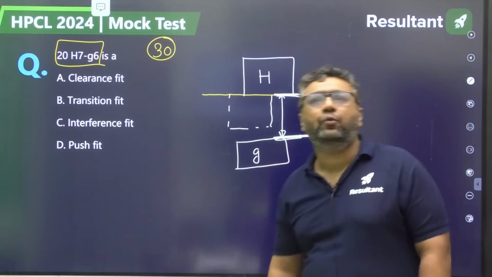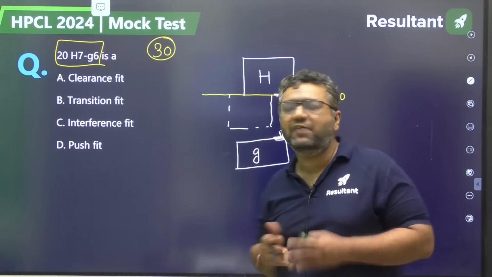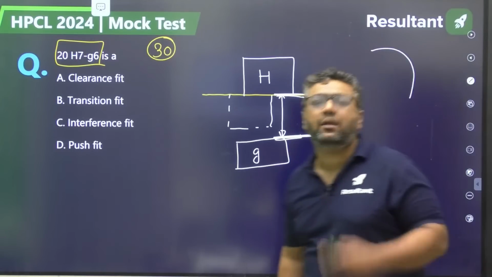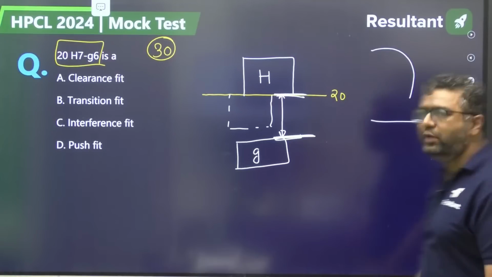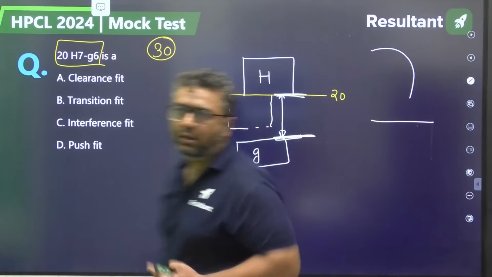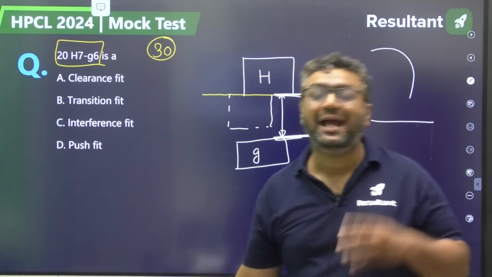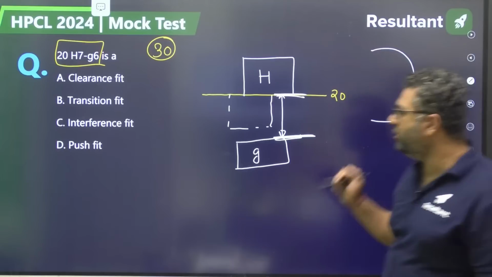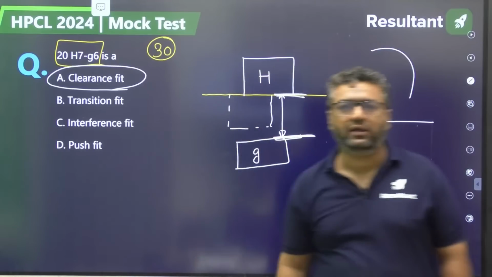Interpolation is like if the tool has to move in a circular path, we call it circular interpolation. If the tool has to move in a linear path, we call it linear interpolation. That is the codes used for NC, CNC machines. So here answer will be clearance fit, guys.